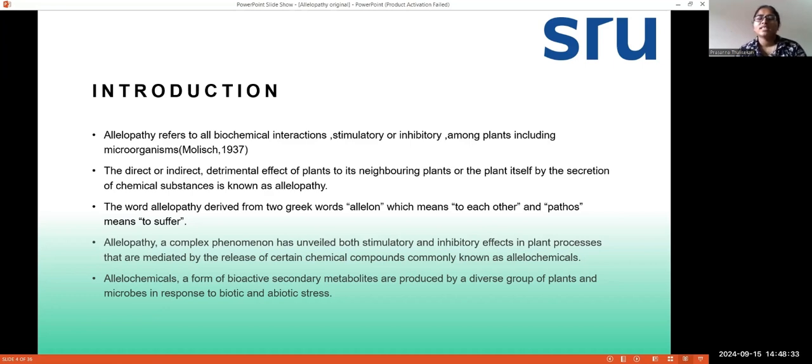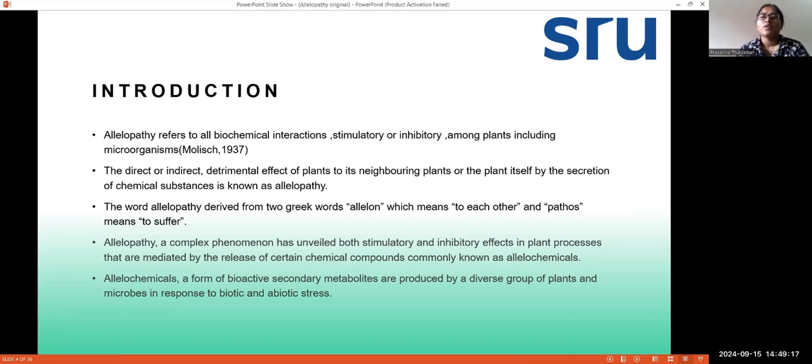And another scientist has given the definition of allelopathy as the direct or indirect detrimental effect of plants on its neighboring plants or the plant itself by the secretion of some kind of chemical substance. And this phenomenon is called allelopathy. So, in simple words, allelopathy means one plant secretes some kind of chemicals that may be harmful or that may be useful to other plants. Mainly, allelopathy suppresses the growth of other plants. So, allelochemicals are released from one plant, and that is harmful to the other plant.